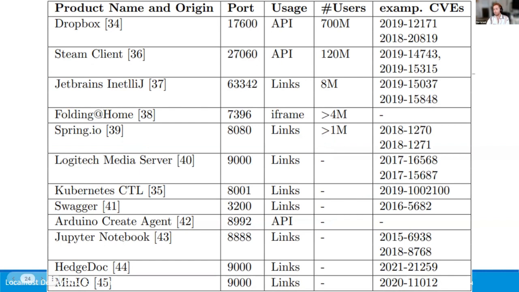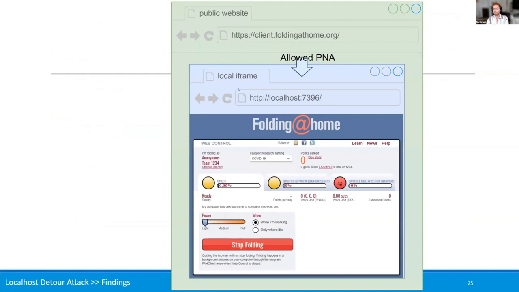And we demonstrate the attack. So we've chosen Folding at Home, which is a very nice open source solution product that enables users to leverage their idle computer to do some research, for example, to research vaccines against COVID or cancer. How does it look? There is some domain that when you, after installing the software, when you visit the domain, it shows you some dashboard. Here are all of your CPUs and so on. Let's see the attack